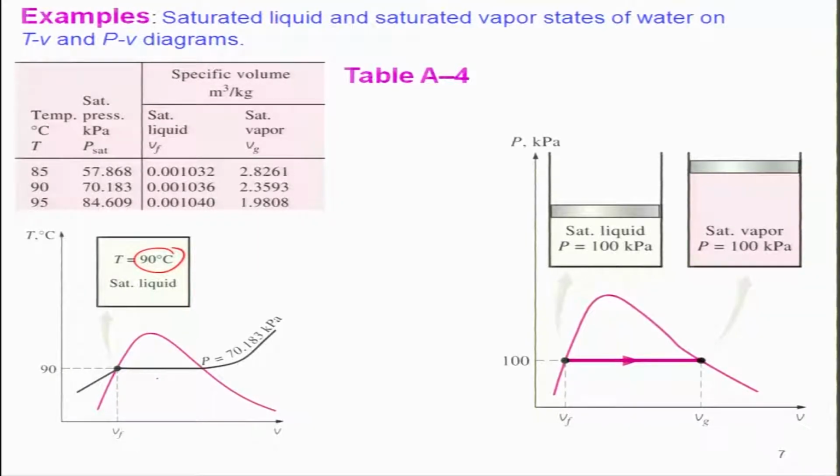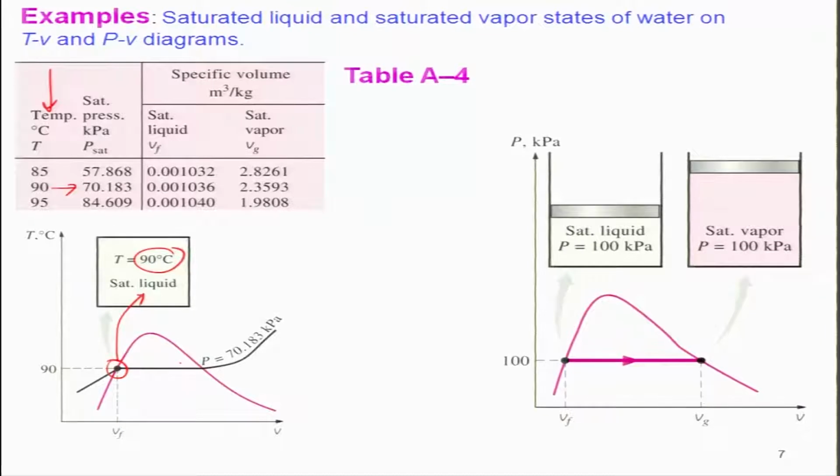We will look at the saturated water temperature table, where the temperature is the first in the column. The corresponding pressure will be your saturation pressure. Here is the temperature and the corresponding pressure is 70.183, and this is where the system is, because it is saturated liquid. It is not a saturated vapor-liquid mixture, otherwise it would have been somewhere in between, and it is certainly not saturated vapor, otherwise it would have been here.